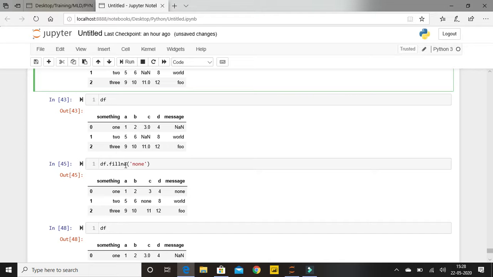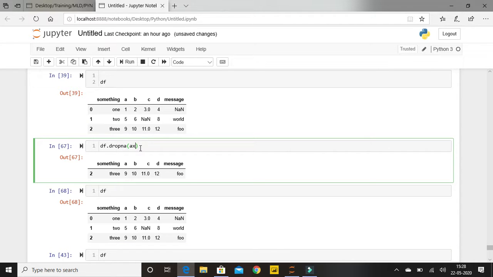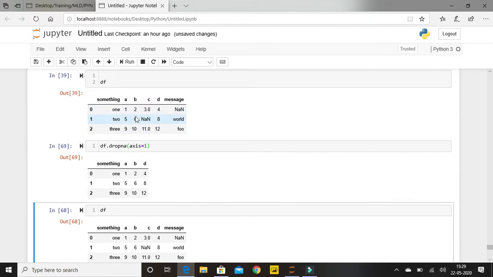Now coming to our next function, which is fillna. As the name suggests, dropna will drop all the NA values wherever you find them in rows and columns. And one more thing, if you need to do anything on a column level basis, just use axis equal to 1 in our dropna parameter. So if I use axis equal to 1, it was 0 by default. Now 1 means it will do column level changes, meaning wherever there are NaN values in my column, it will drop all those columns. See, C and message columns are dropped, and we are left with A, B, D columns. So it's very easy, guys.